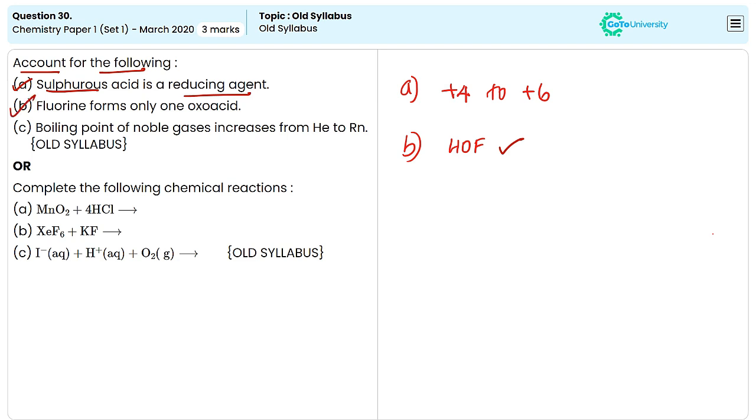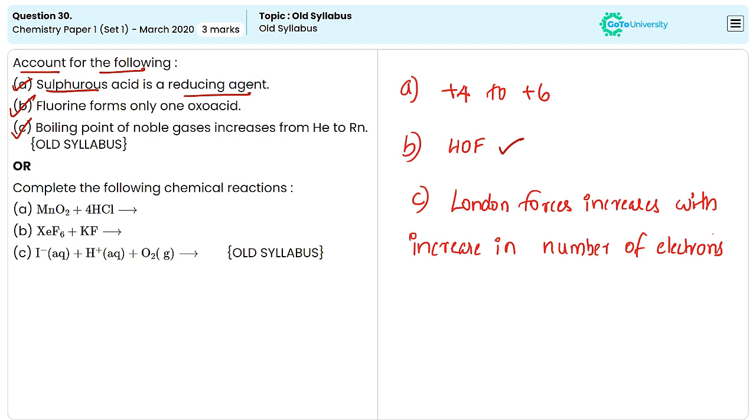The third statement is boiling point of noble gases increases from helium to radon. The boiling point of substances mainly depends on the intermolecular interaction, and the type of intermolecular interaction present among the noble gases is van der Waals interaction or London forces. The London forces will increase with increase in number of electrons. From helium to radon, we know the atomic number is increasing, so the number of electrons will also increase. When the number of electrons increases, we can say the London forces will increase, so they will increase the boiling point of the noble gases.